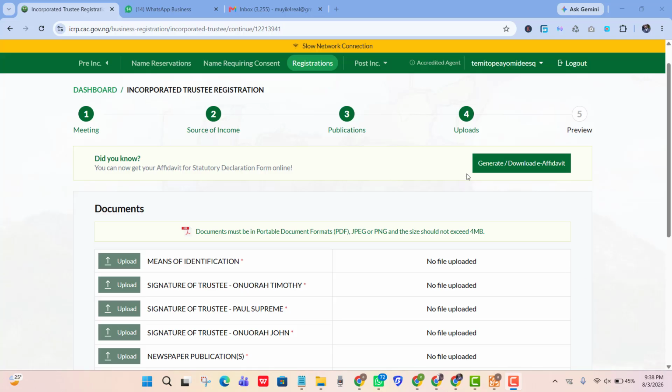First of all, apart from trustees declaration, of course, you should also have your newspaper publication ready. I already explained how to go about that in another video. We attach that video to this video. You can always check it if you have any issue with your newspaper publication.